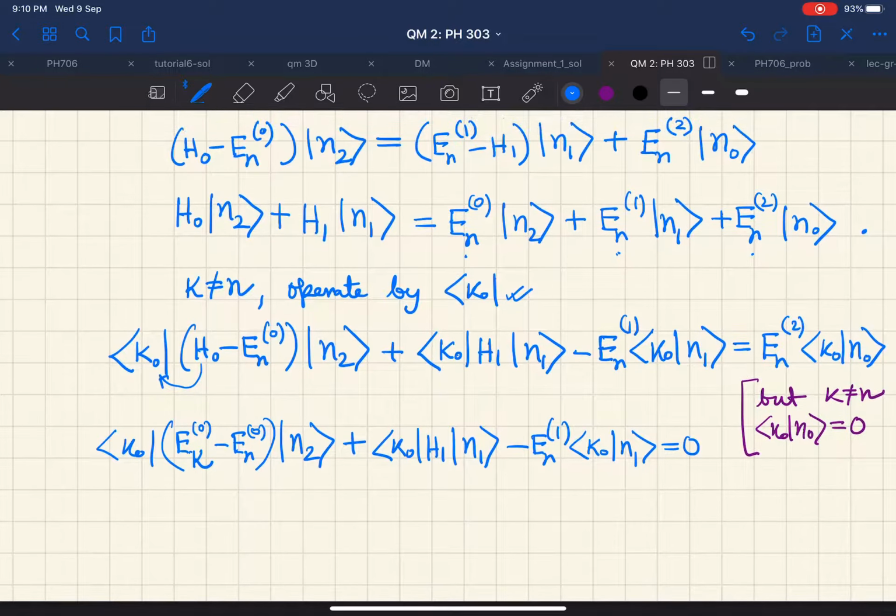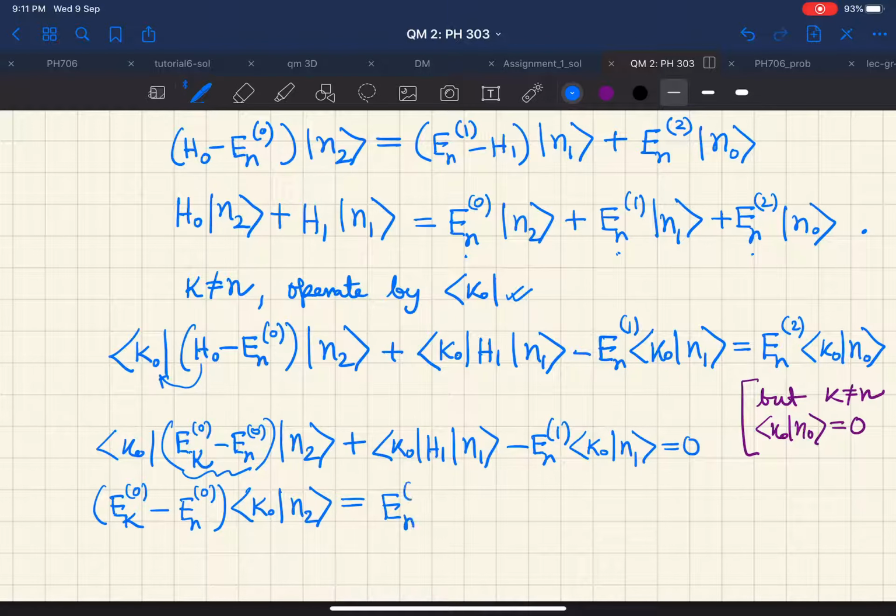So this is a number, so it should come out, and what we will get is Ek0 minus En0 times ⟨k0|n2⟩. This is going to give us En1 ⟨k0|n1⟩ minus ⟨k0|H1|n1⟩.